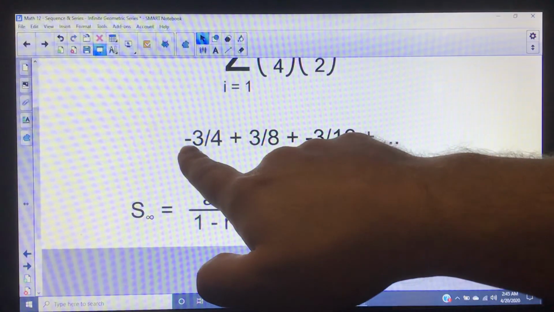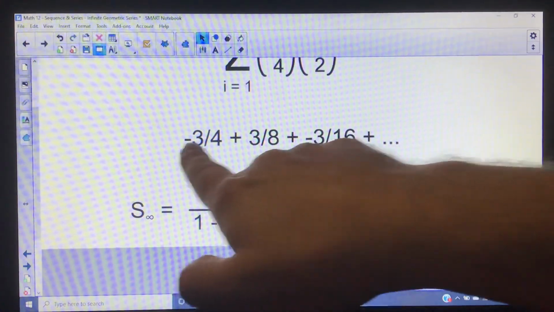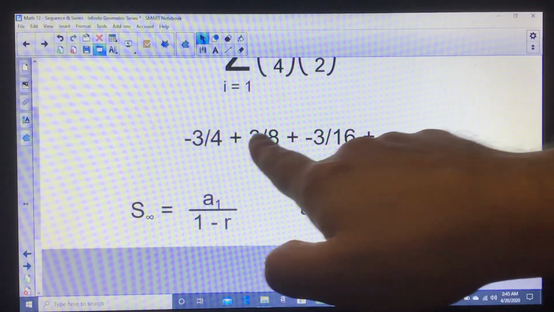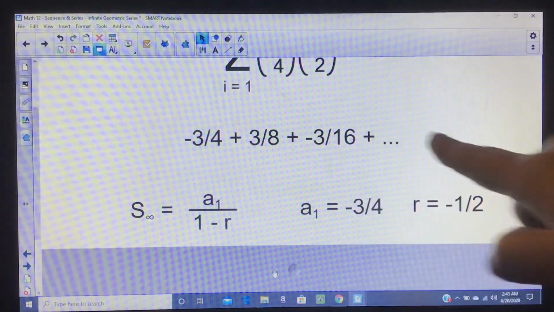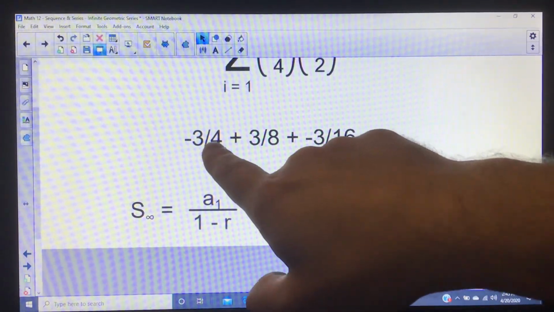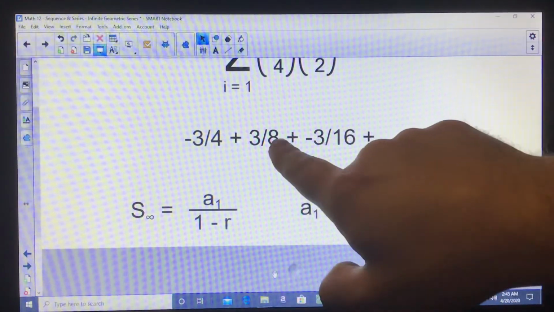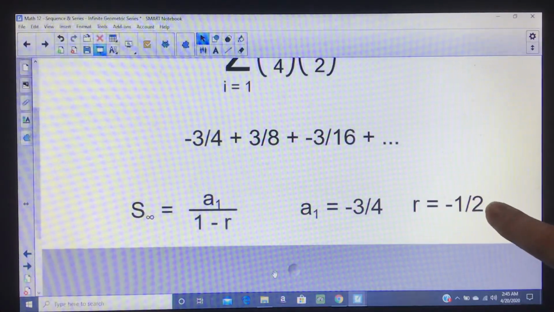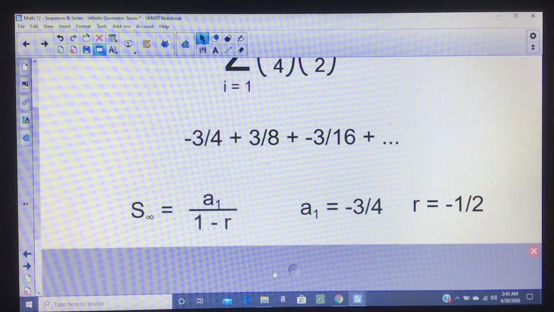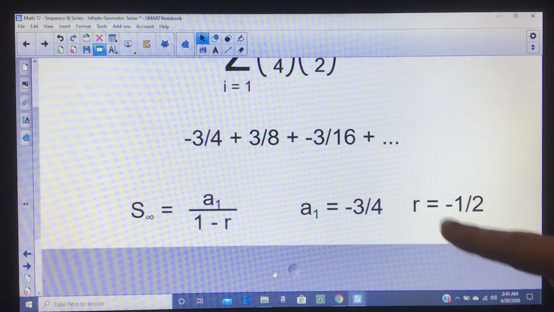So the top is actually being multiplied by negative 1. Negative 3 times negative 1 is 3, times negative 1 is negative 3, and so on. So if I look at the bottom, 4 to 8 is doubling, right? So double 4 to 8, double 8 to 16. The bottom is doubling. So if you just look at what's happening to the top and what's happening to the bottom, you create the common ratio.